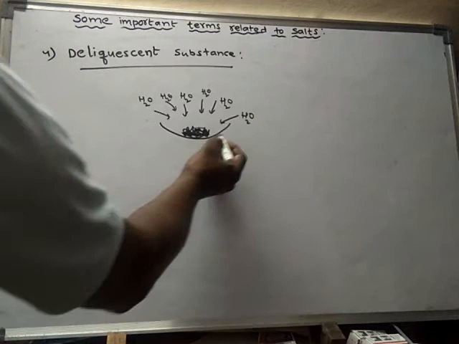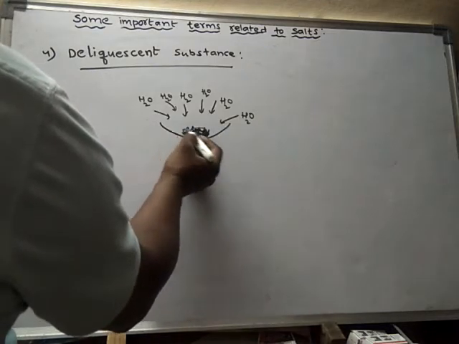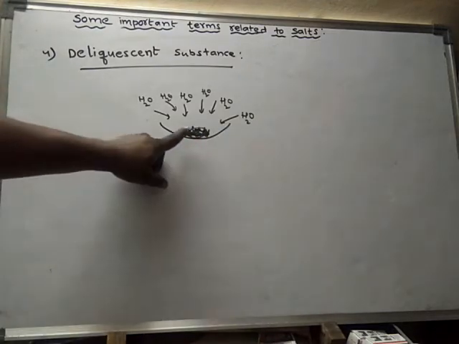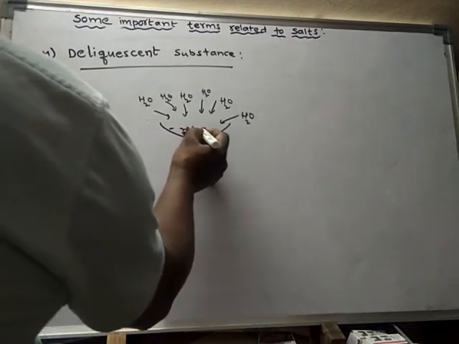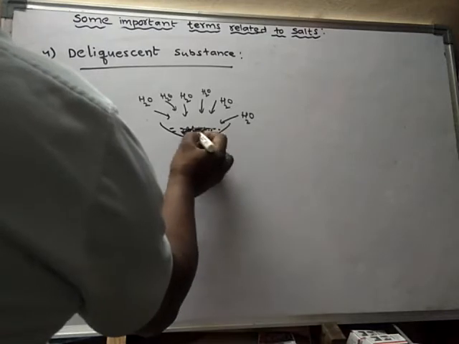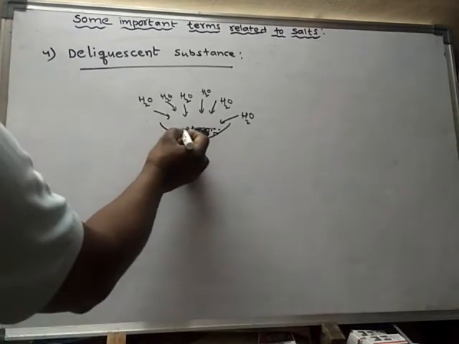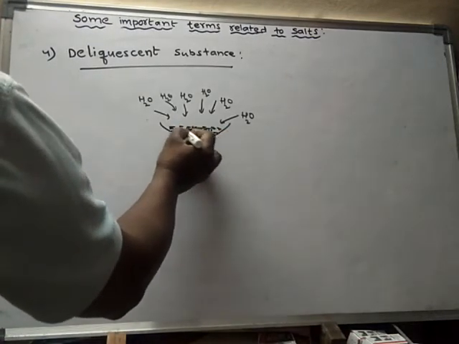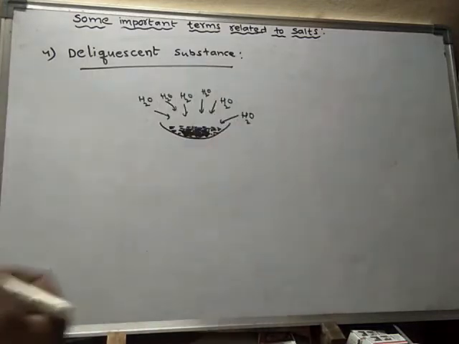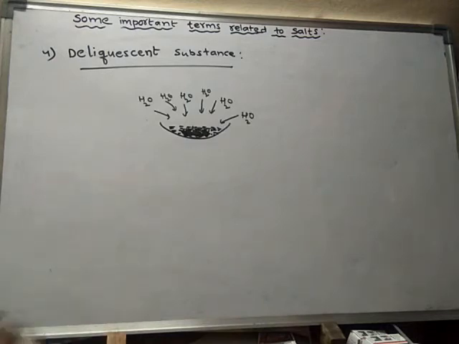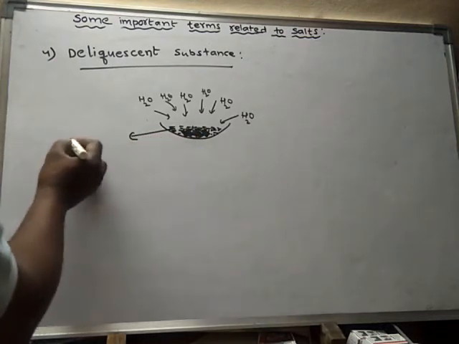It slowly absorbs, and finally it dissolves in the absorbed moisture and forms a solution. It keeps on absorbing the moisture from the atmosphere, and then that salt will dissolve in the absorbed moisture and finally forms a saturated solution.